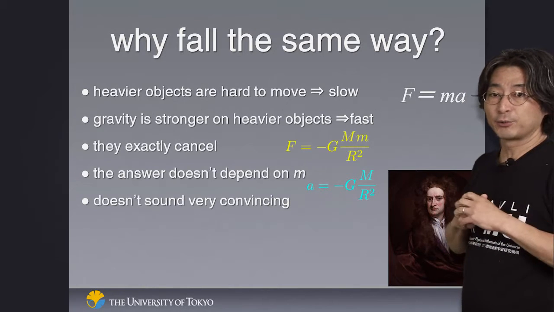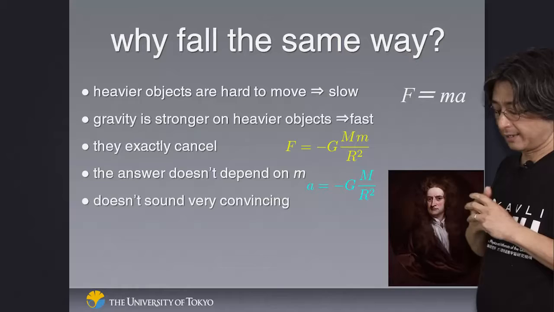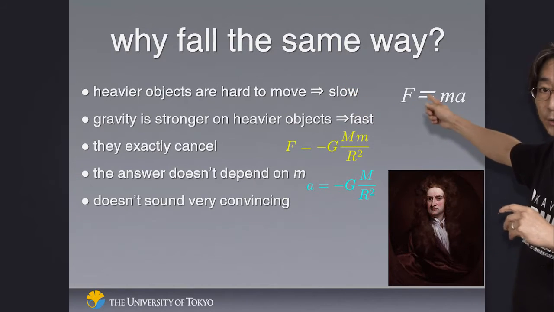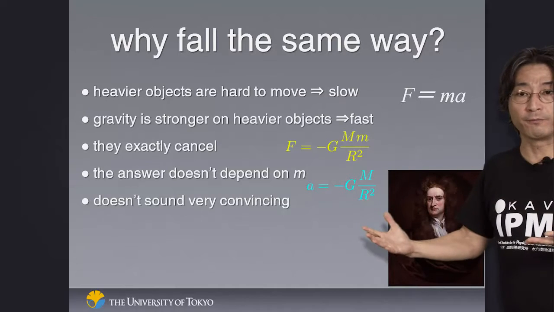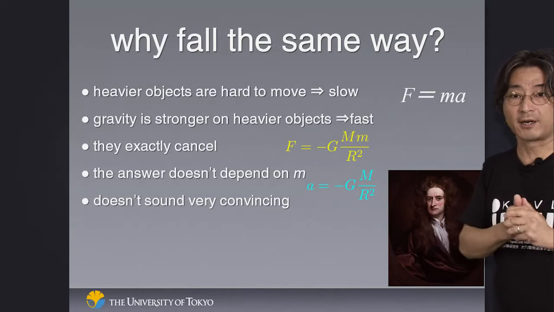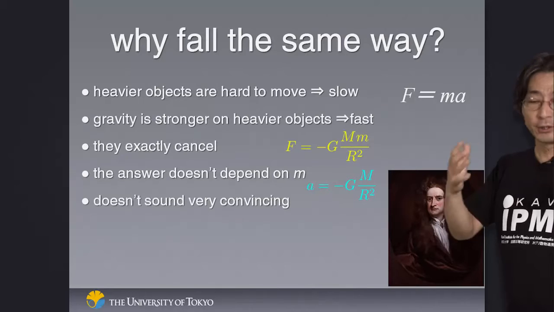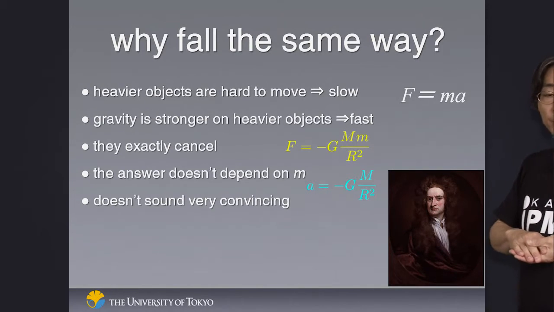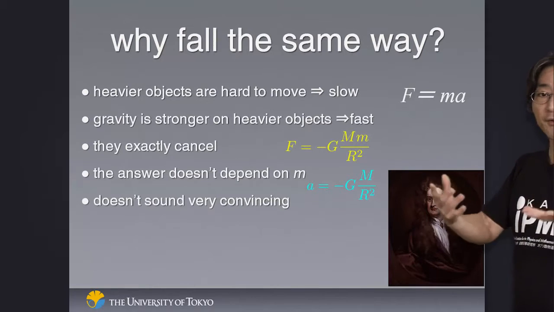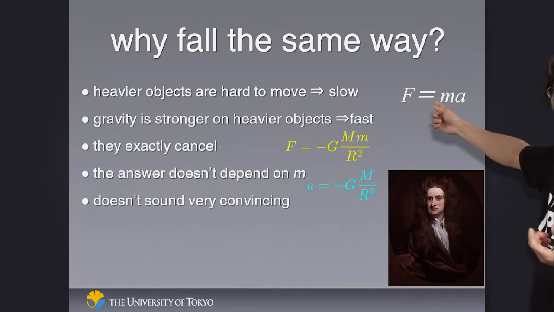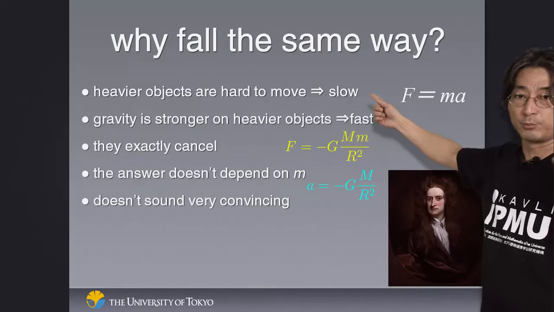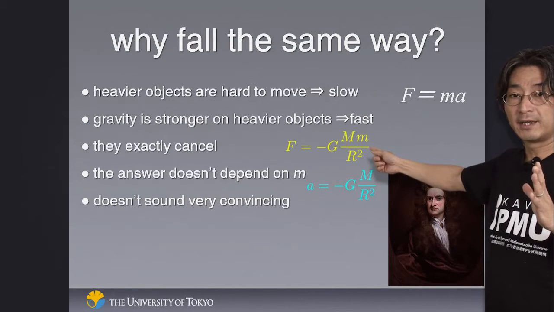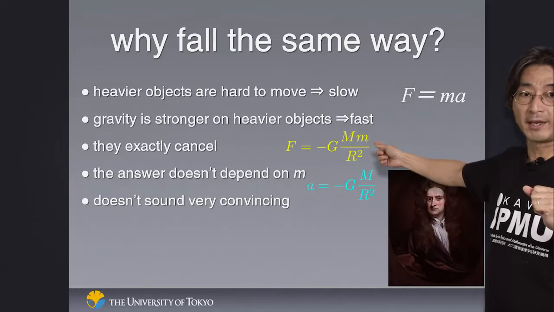This is actually based on two different issues. The first one follows F equals ma. Heavier objects are hard to move. We can compare a little kid on a tricycle and a big tank. Lighter objects are easier to move. Heavier objects are more difficult. So based on F equals ma, you might think that a heavier object would actually move more slowly. On the other hand, the force of gravity is proportional to how much it weighs.